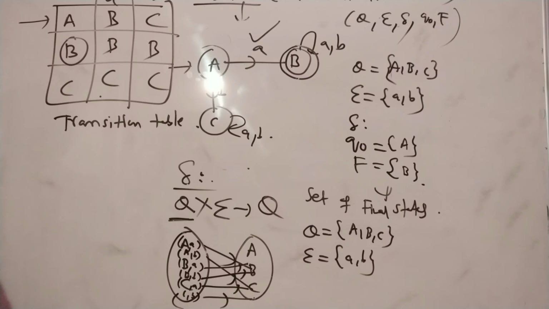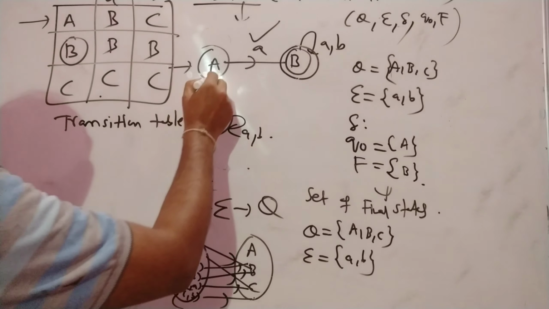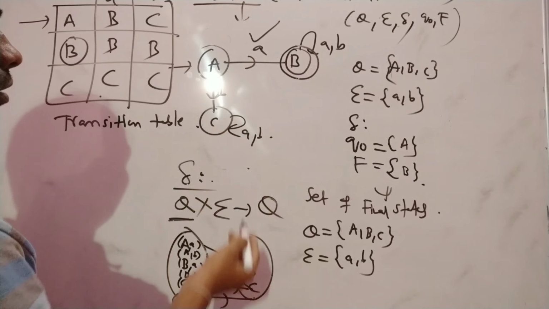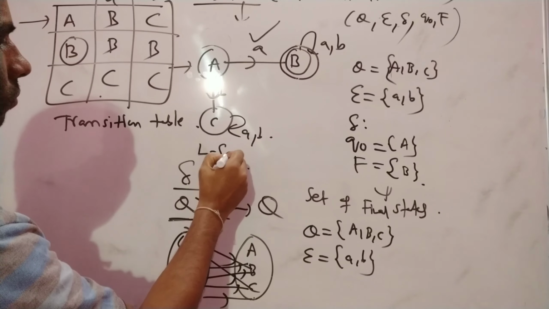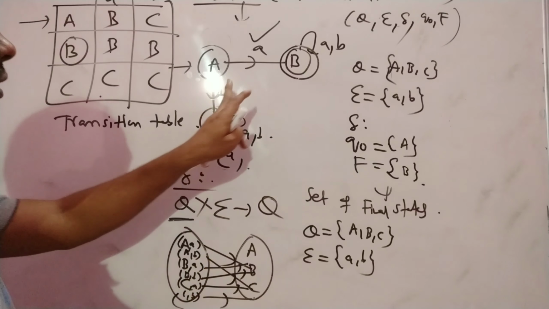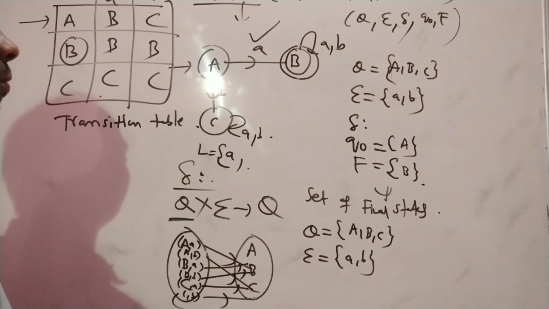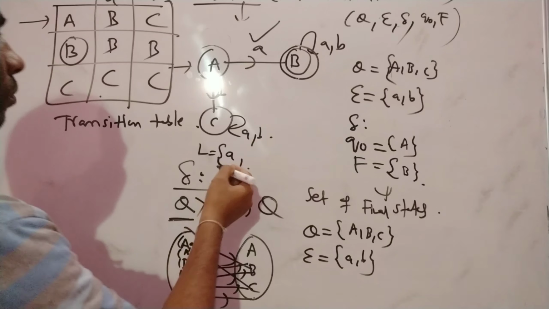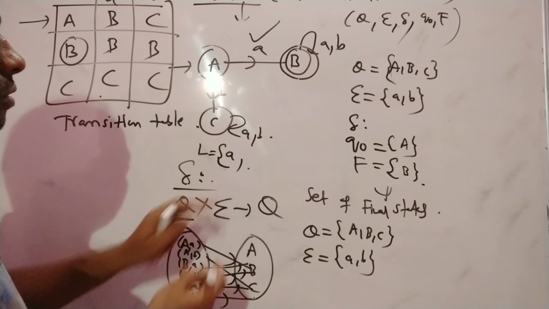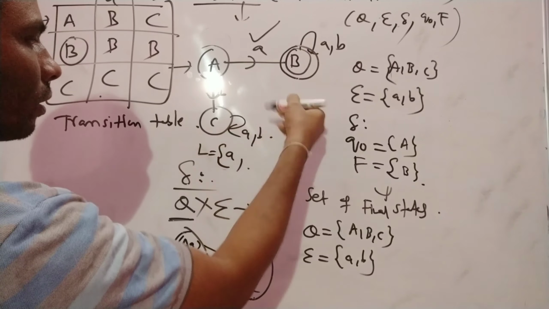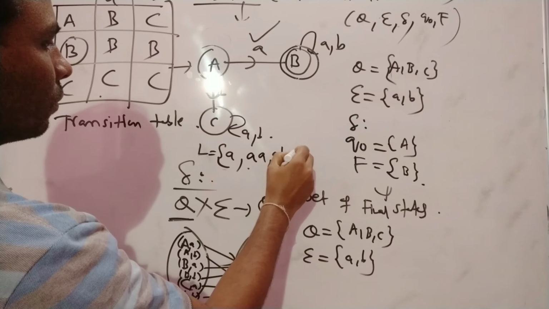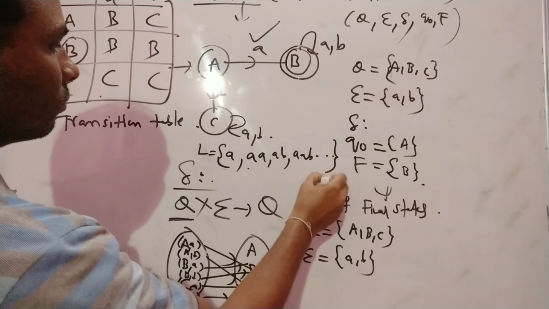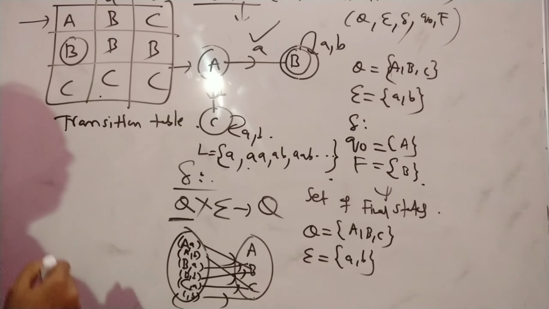So what is basically this DFA? What is the language of this DFA? Language L is accepting strings starting with A, and after that any number of A's or B's. But at least one A you have to start. Single A it is accepting, after that any number of A's: AA, AB, AAB, anything. This is the language of this particular transition diagram.